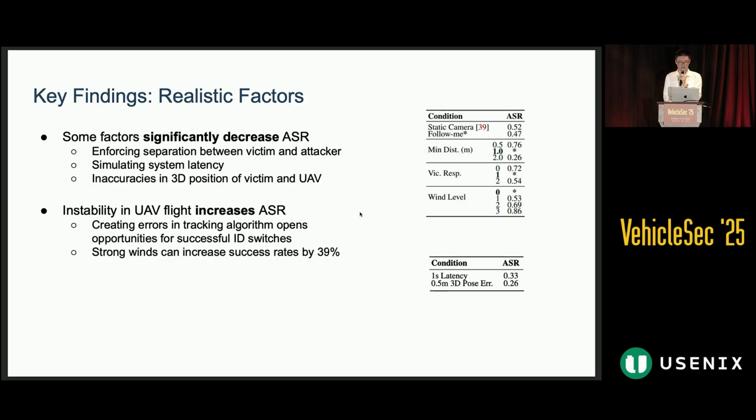Surprisingly, we find that the instability in flight control introduced by the wind actually increases the attack success rate significantly as we go up. We think this is because this creates errors in the tracking algorithm that open up more opportunities for a successful ID switch, which softens the impact of the physical separation, the physical constraints.